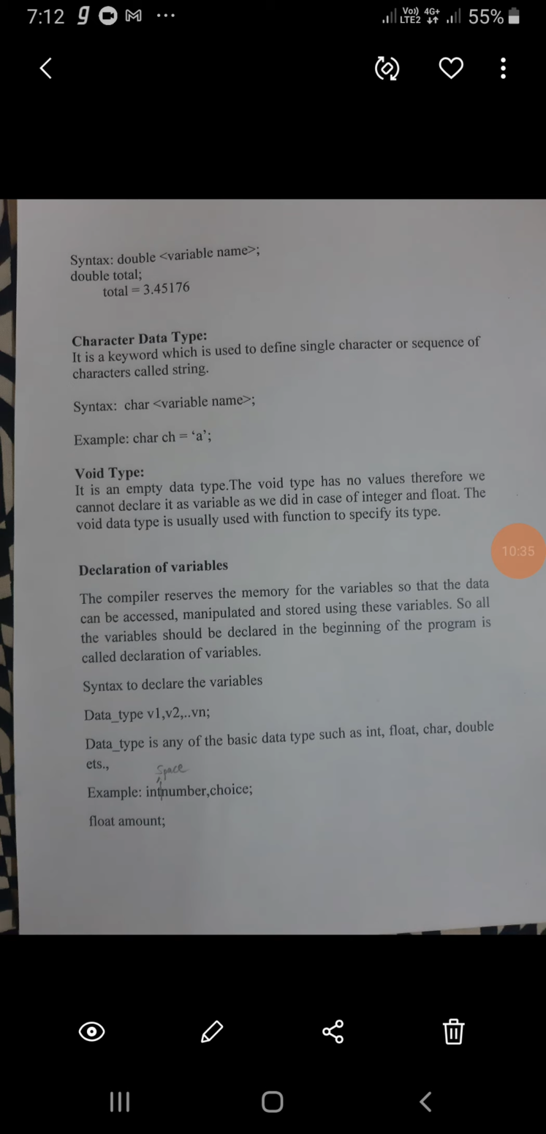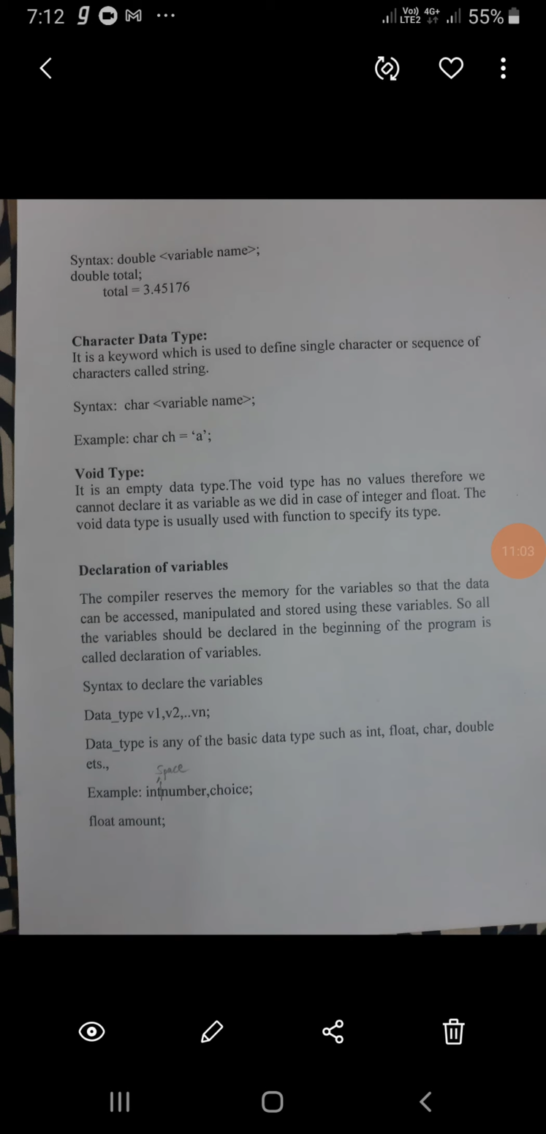Next, declaration of variables. The compiler reserves memory for the variable so that the data can be accessed, manipulated, and stored using these variables. I could have told you about the declaration of variables earlier, but I didn't, because first we had to learn the data types. So I put the data types first, and now I'm explaining declaration of variables.